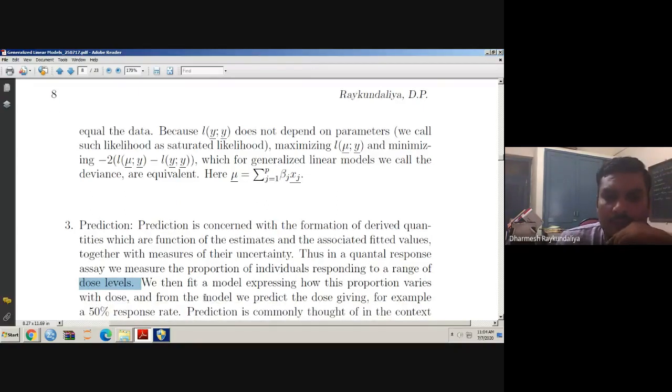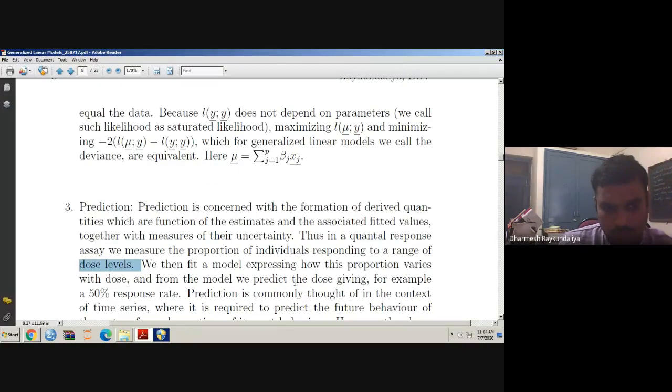We then fit a model expressing how this proportion varies with the dose. Our response variable is the proportion of patients recovered, and the corresponding dose is the independent variable. From the model, we predict the dose giving, for example, a 50% response rate. It means that if a certain amount of dose is given to the patients, 50% of the patients are cured.